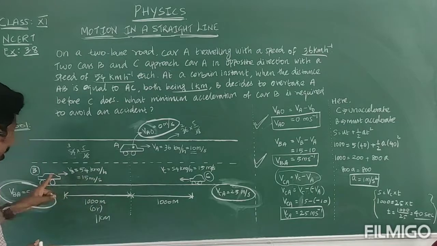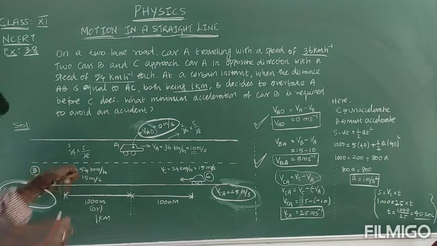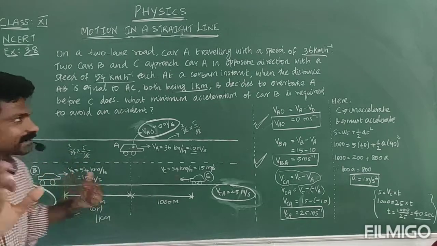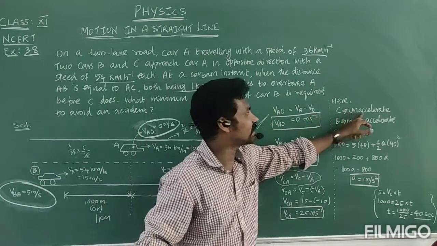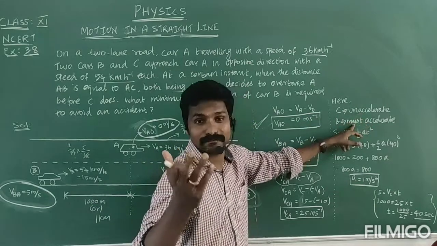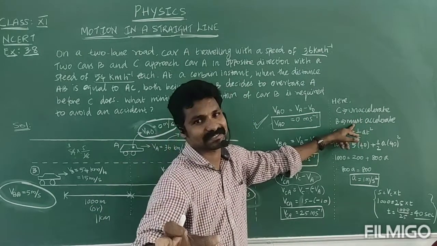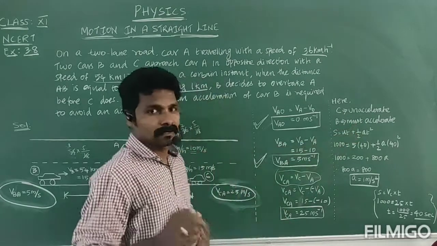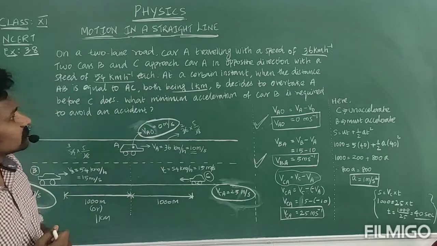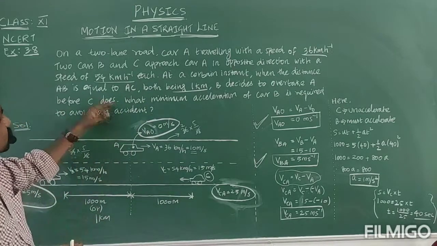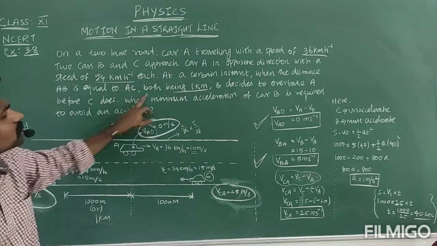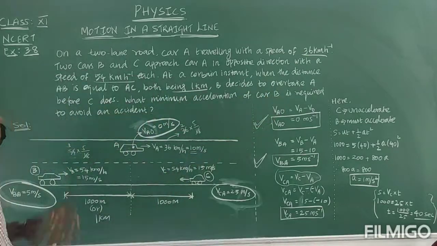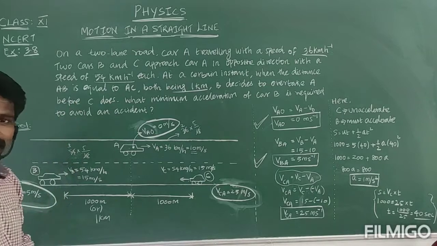So only the B driver must accelerate car B. You understand? That is what I mentioned. Car C has no need to accelerate, but car B must accelerate. Clear? Okay. Then see, this is the situation. What minimum acceleration of car B is required to avoid an accident?